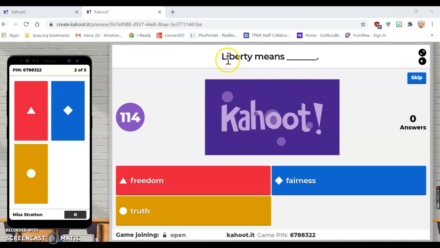The second question is, liberty means what? Is it the red triangle, freedom? Is it the blue diamond, fairness? Or is it the yellow circle, truth? You're going to choose your answer.